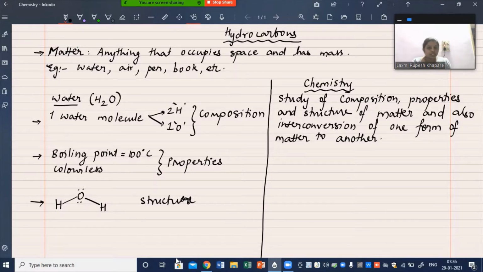Now let us quickly study the different branches of chemistry. Chemistry is a vast subject. It has got several different branches. But there are 4 basic branches of chemistry. The entire subject of chemistry is divided into 4 basic branches. Number 1 is organic chemistry.